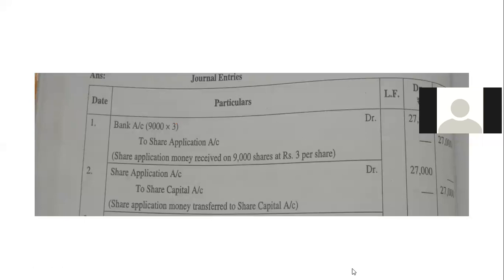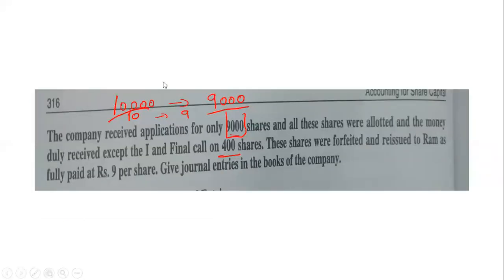Aditya, can you tell me why 9,000 I have written? Unmute and tell. Because number of shares received is 9,000.